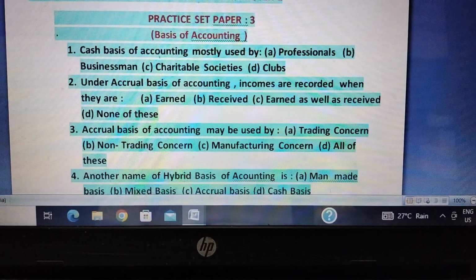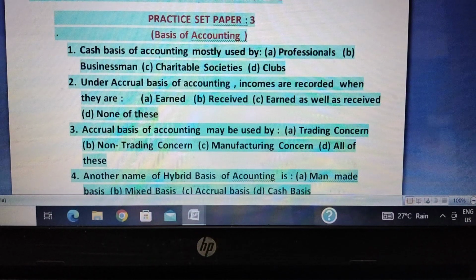So let's get started. Question number one: cash basis of accounting is mostly used by professionals, businessmen, charitable societies, clubs. Clubs, charitable societies, and businessmen deal with cash transactions as well as credit transactions. But in case of most professions, if you visit a doctor, they will not treat you on credit.